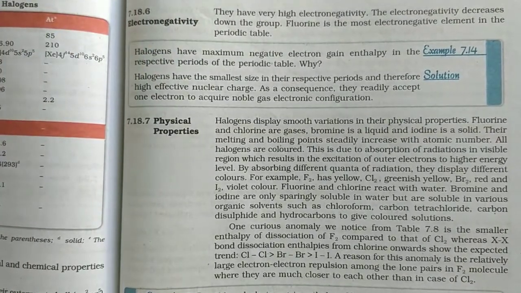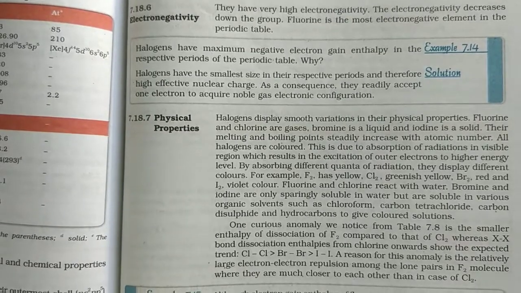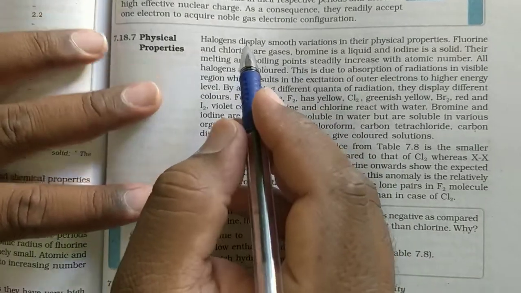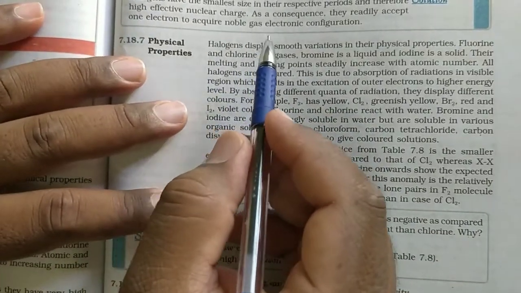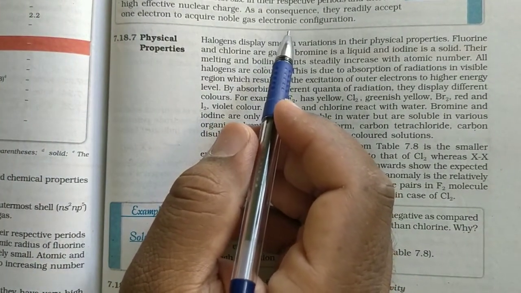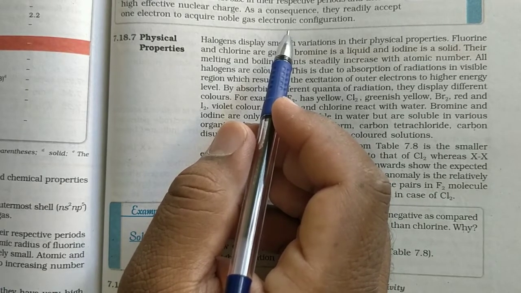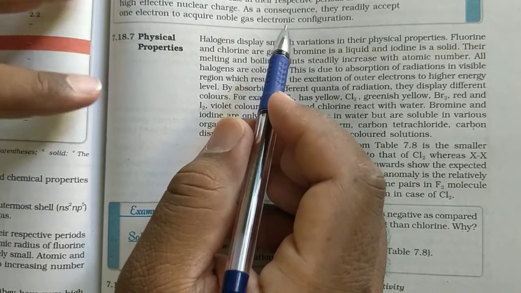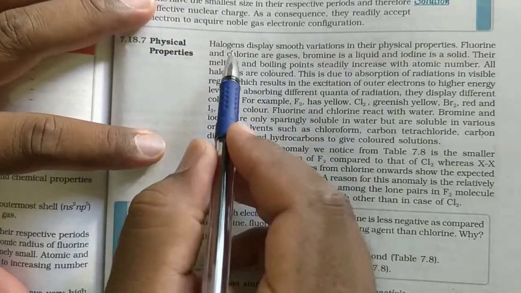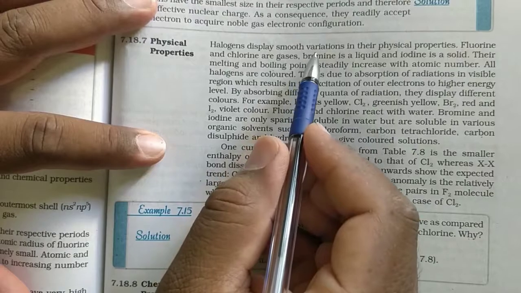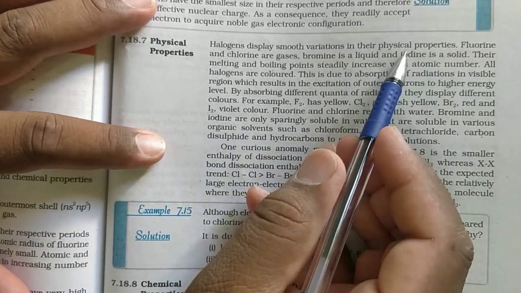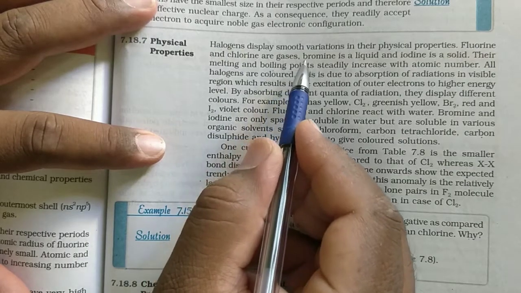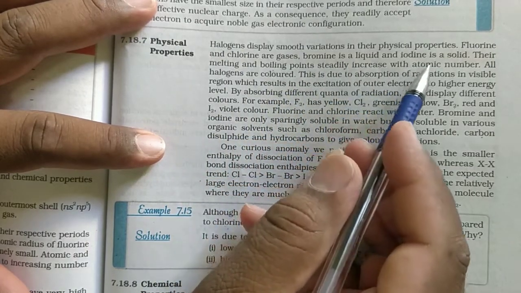Okay, next, 7.18.7 physical properties. Extra, I discussed with you ionization enthalpy, electron gain enthalpy and electronegativity. Okay, next physical properties. Halogens display smooth variations in their physical properties. Fluorine and chlorine are gases. Bromine is a liquid and iodine is a solid.